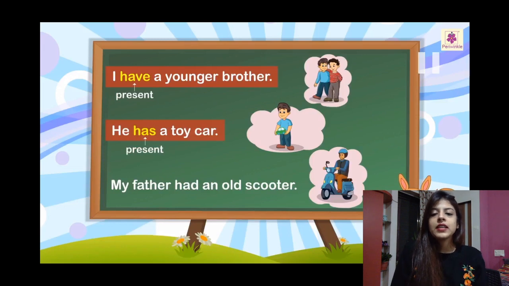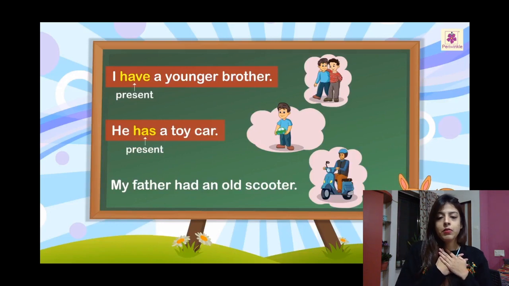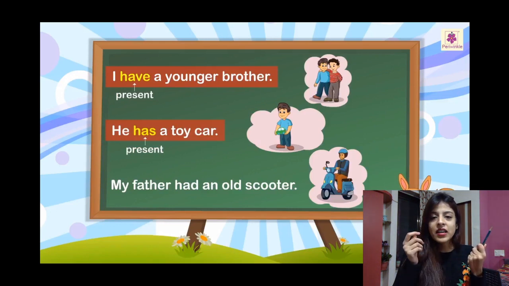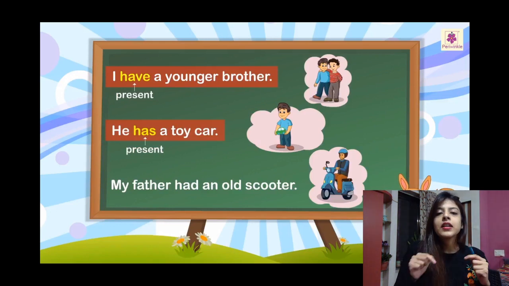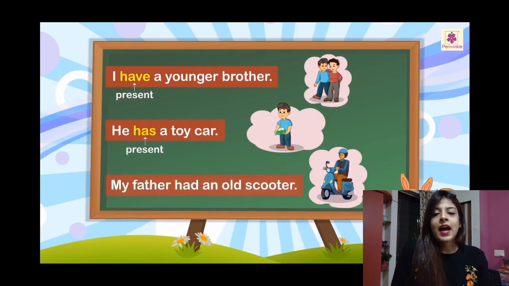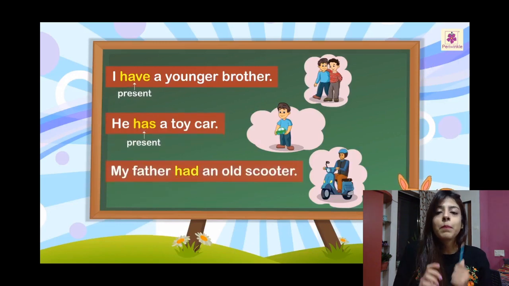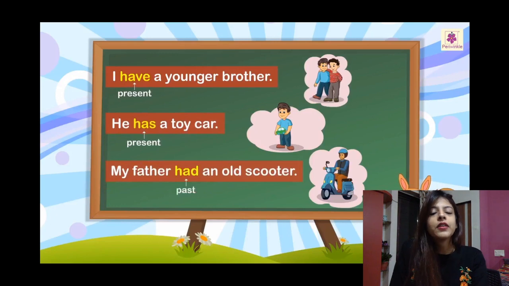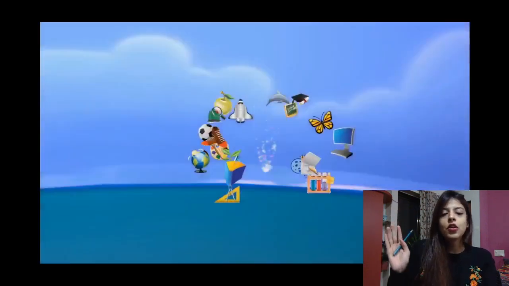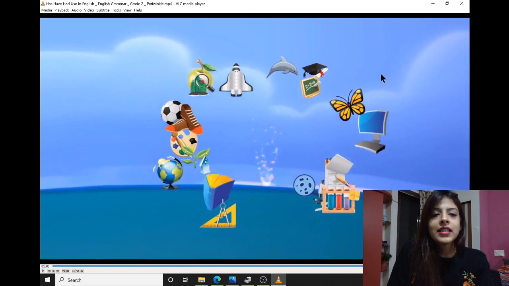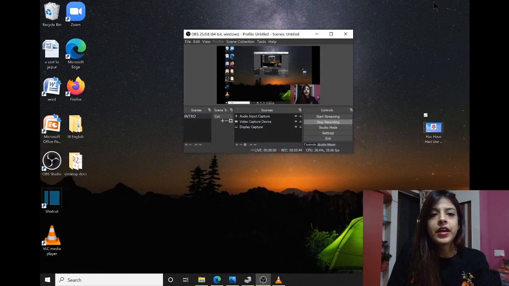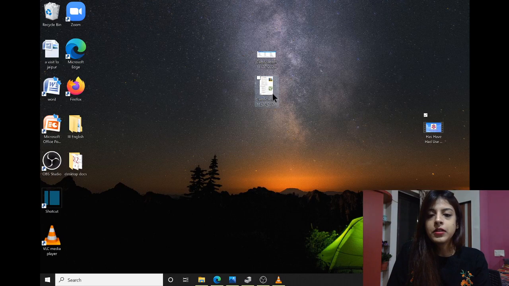So if you can see, have and has are present. I am having a younger brother. I am having a toy car, or I'm having a pencil right now in this moment. So have and has are used for the present tense, and had, like I said previously, is used for the past tense, that is, which has already happened. So let's see a chart of where to use the verbs.